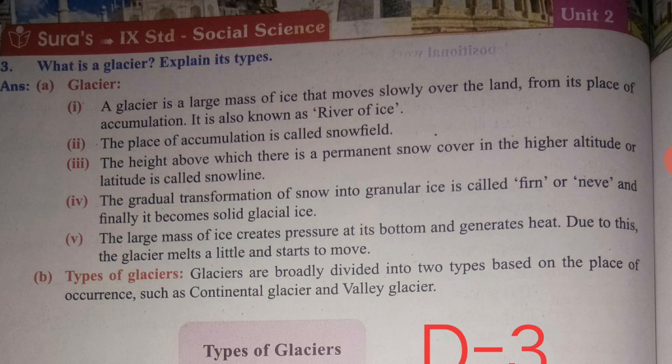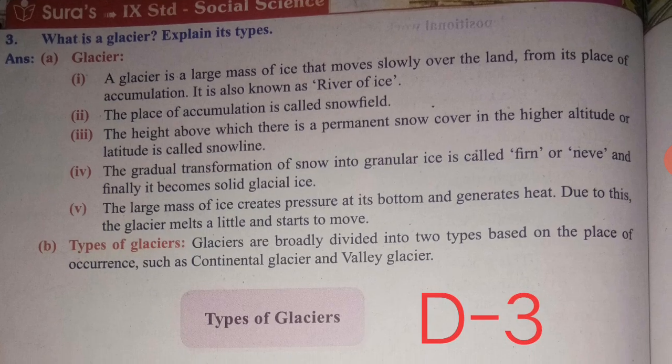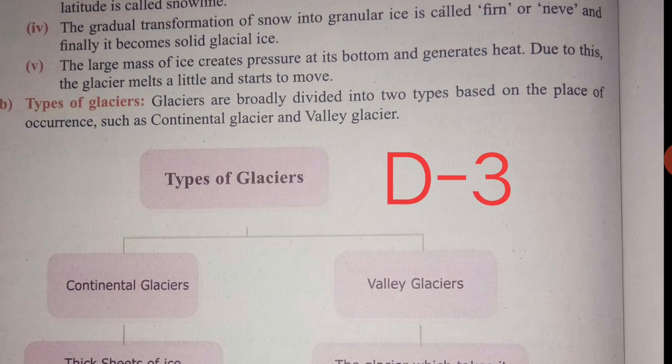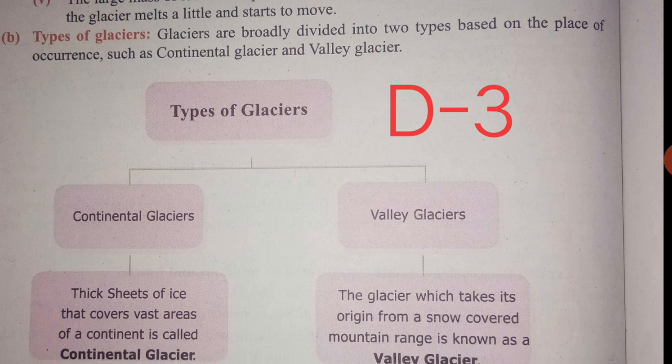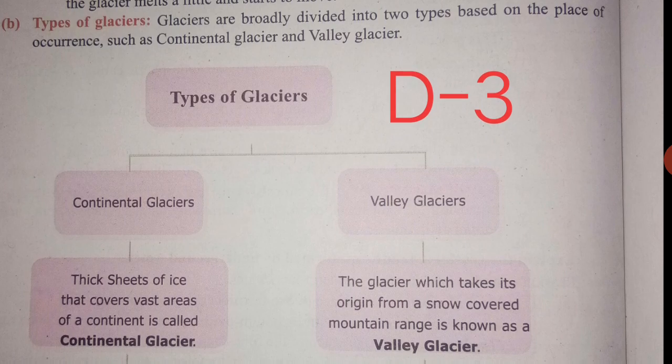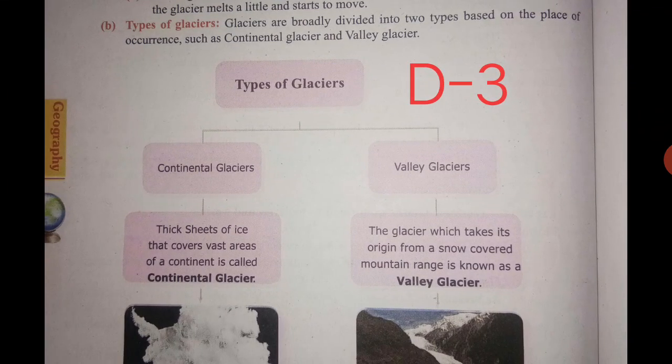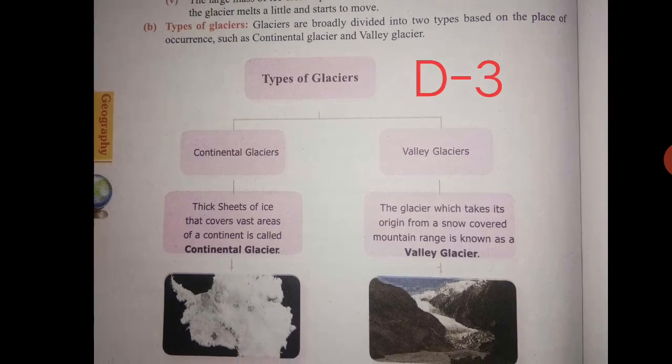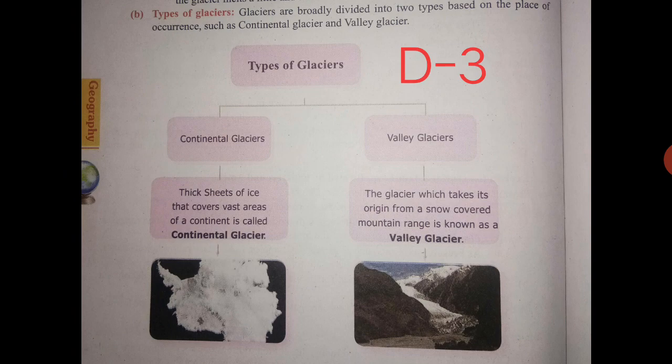Types of glaciers. Glaciers are broadly divided into two types based on the place of occurrence, such as continental glacier and valley glacier. Continental glaciers are thick sheets of ice that cover vast areas of a continent. And the glacier which takes its origin from a snow-covered mountain range is known as a valley glacier.